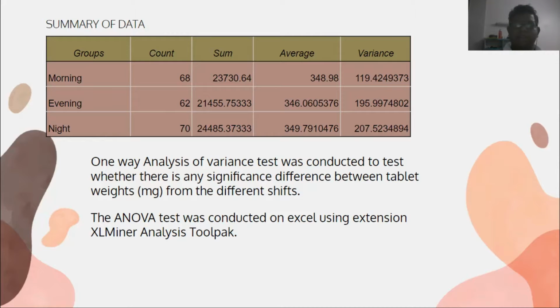The one-way analysis of variance, also known as the ANOVA test, was conducted to test whether there is any significant difference between tablet weights from the different shifts. The ANOVA test was conducted in Excel, or in this case, on Google Sheets using the extension of the Excel Analysis ToolPak.